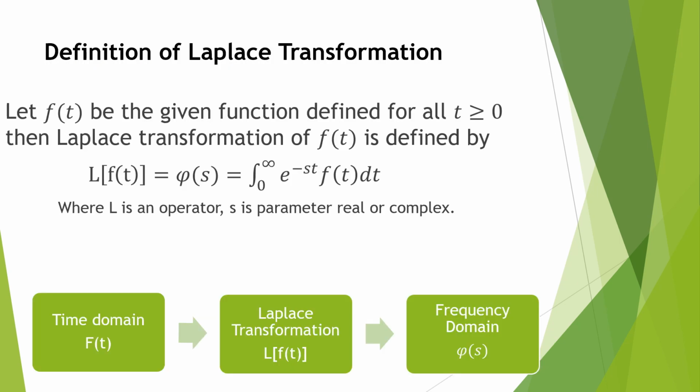So let's see the definition of Laplace transformation. Let f of t be the given function defined for all t greater than or equal to 0, then the Laplace transformation of function of t is defined as phi of s, which is equal to the integral from 0 to infinity of e raised to power minus st times function of t dt. So this is the formula by which you can convert a function of t into another function of s.